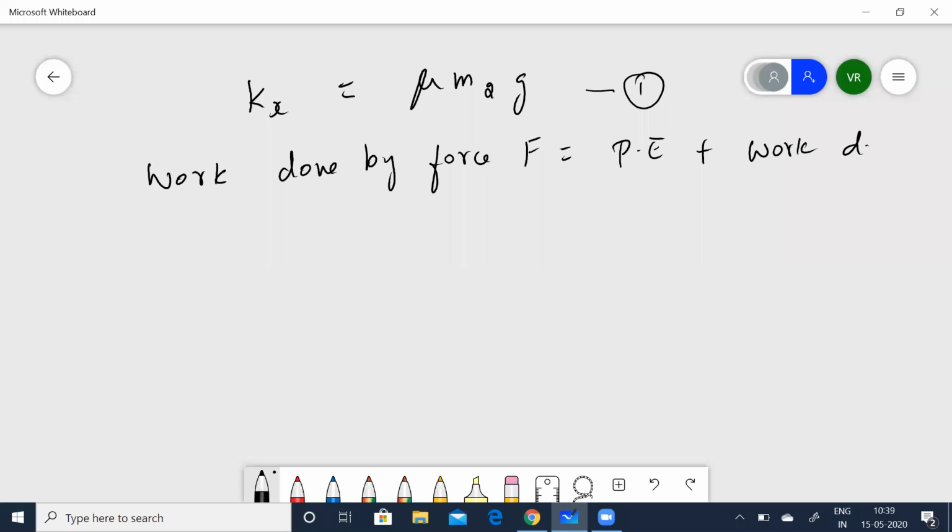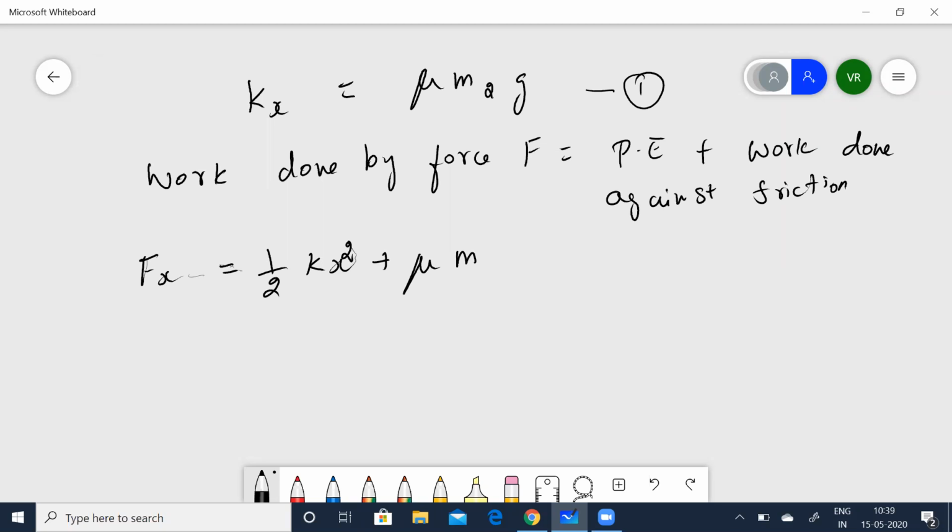Okay. From this we get Fx is equal to half kx squared plus mu m1 xg.